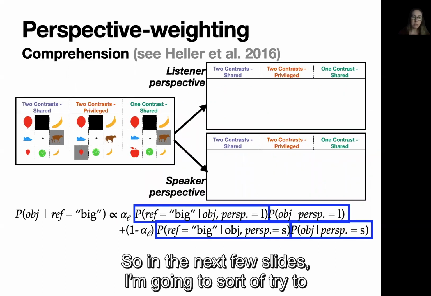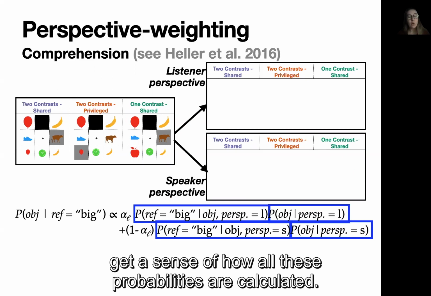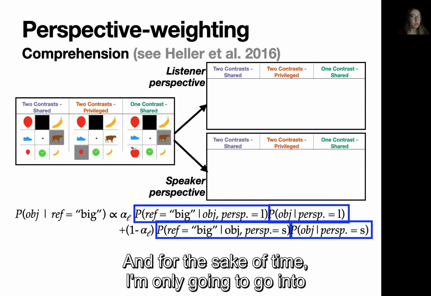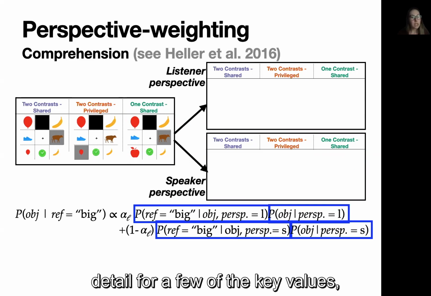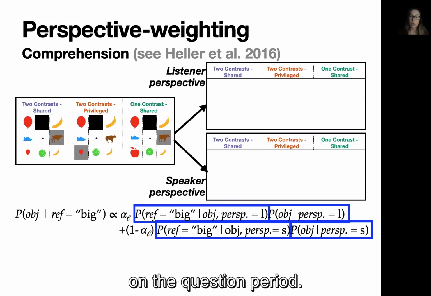So in the next few slides, I'm going to try to give a sense of how all these probabilities are calculated. And for the sake of time, I'm only going to go into detail for a few of the key values, but I'm happy to go into more detail in the question period.